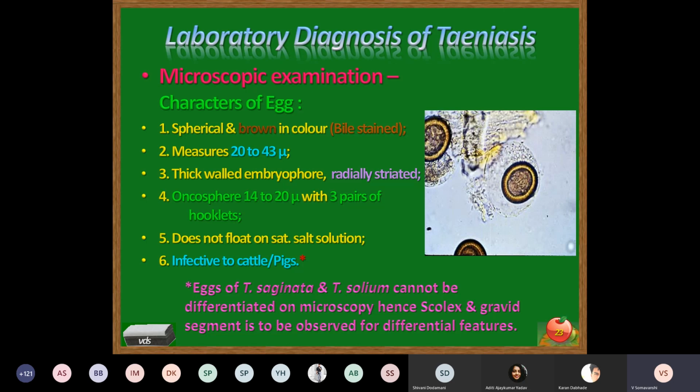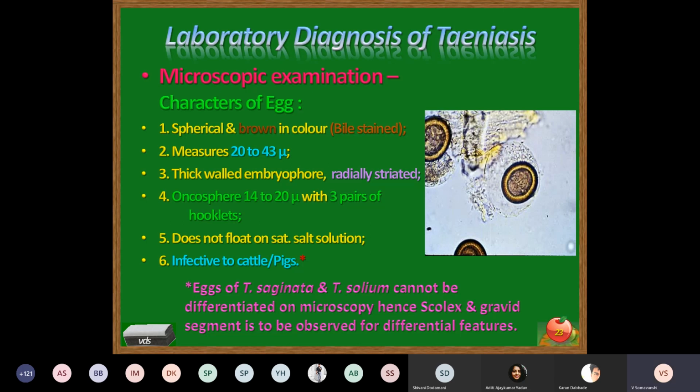And this bile, which is fed on by the parasite, reaches the uterus of each segment, where the yellowish colored egg stains brownish in color. The outer embryophore appears brown in color, because when it comes in contact with bile, it turns from yellowish to brown. And such parasites which feed on bile, their eggs appear brown in color.